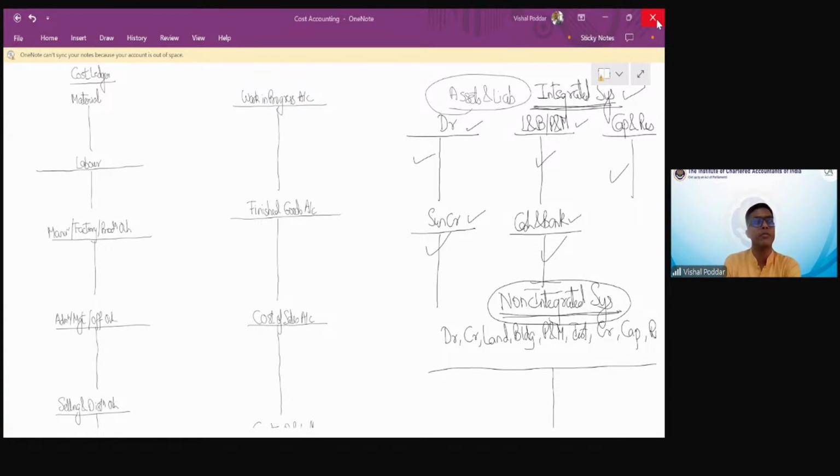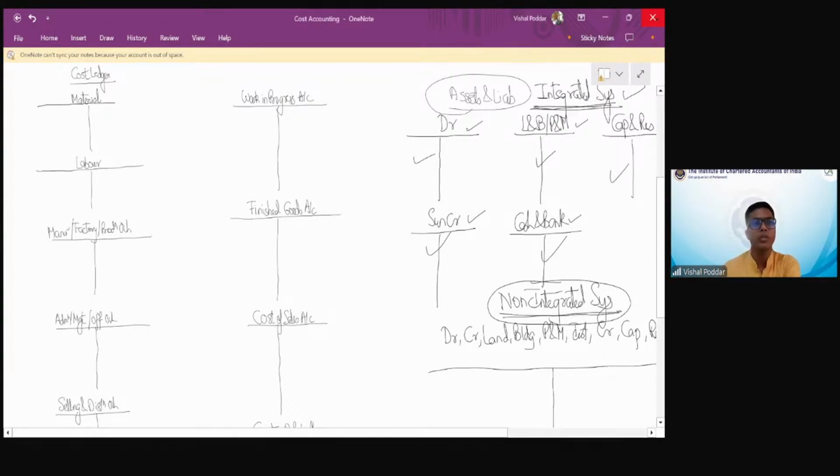And as you know, the financial requirement is that your data will be seen by all outsiders, because that is the main purpose of financial reporting, and the reporting is done to outsiders. This could be very, very risky as a businessman, because your data is going outside. So that is why nobody would like their costing data going outside. Hence, practically, people do not follow integrated. It is always non-integrated. Fine.